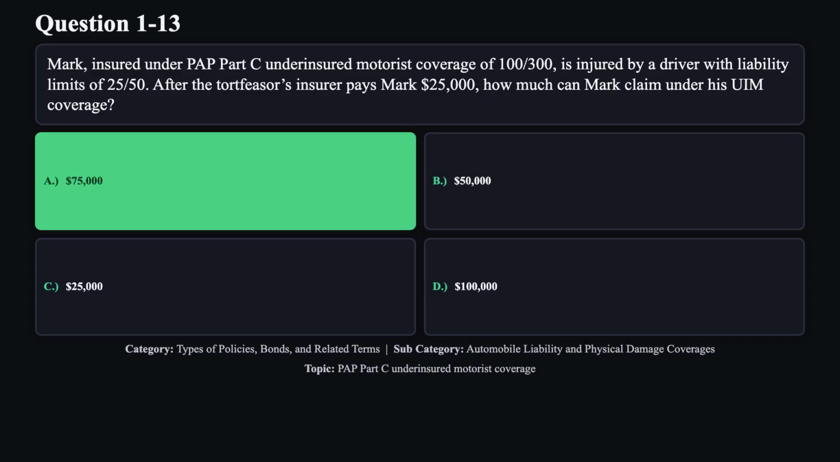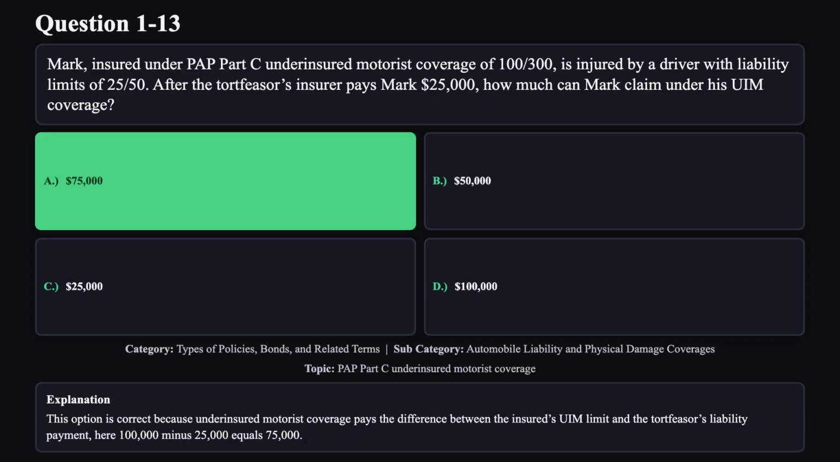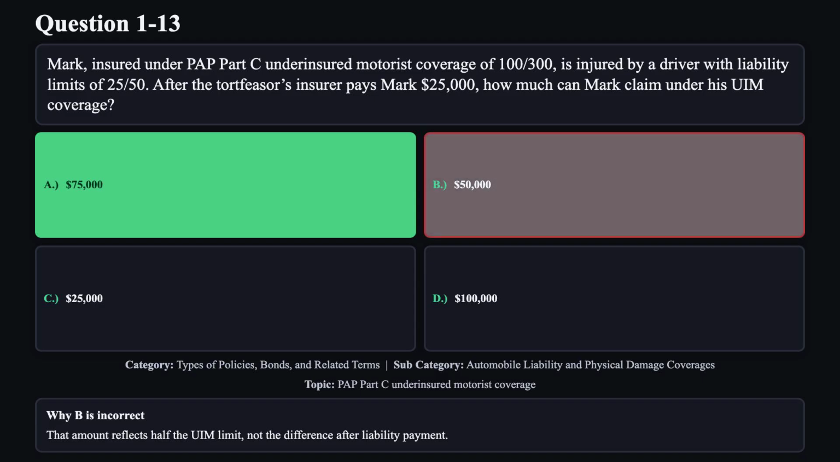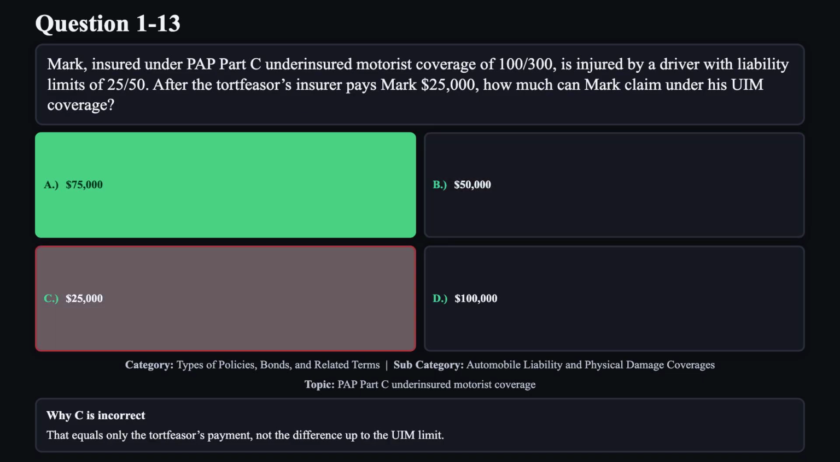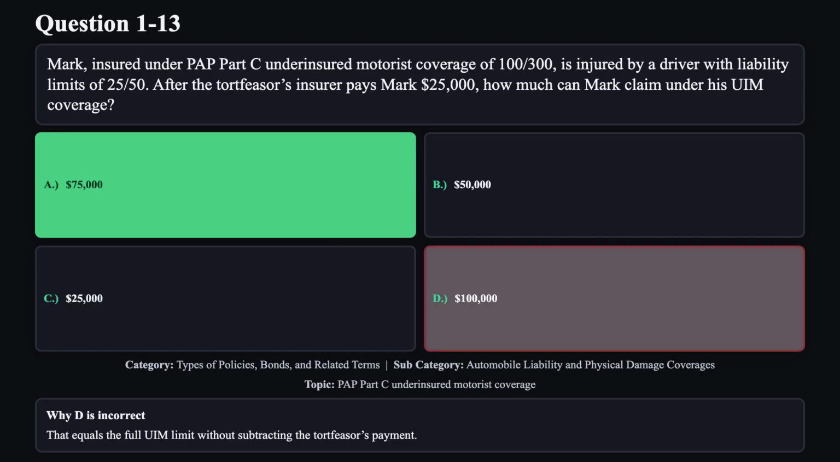The correct answer is A. This option is correct because underinsured motorist coverage pays the difference between the insured's UIM limit and the tortfeasor's liability payment. Here, $100,000 minus $25,000 equals $75,000. Reason B is not correct. That amount reflects half the UIM limit, not the difference after liability payment. Reason C is not correct. That equals only the tortfeasor's payment, not the difference up to the UIM limit. Reason D is not correct. That equals the full UIM limit without subtracting the tortfeasor's payment.